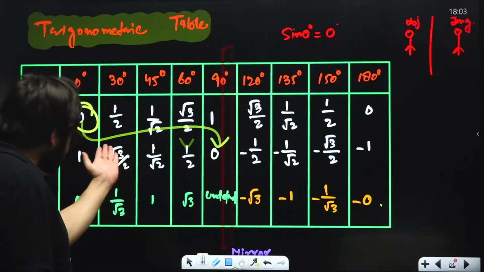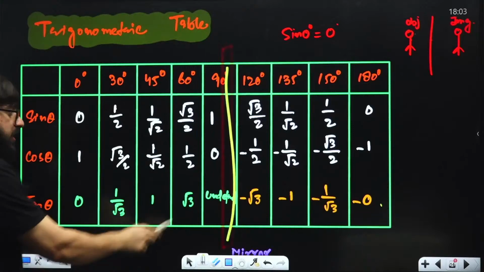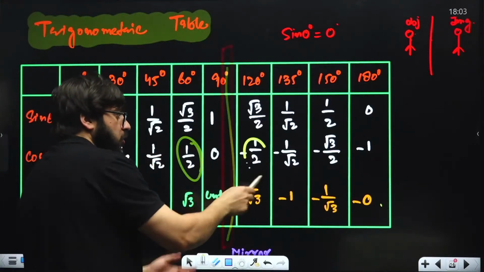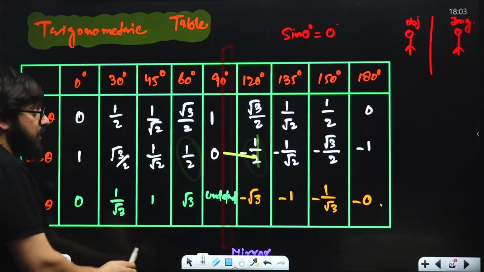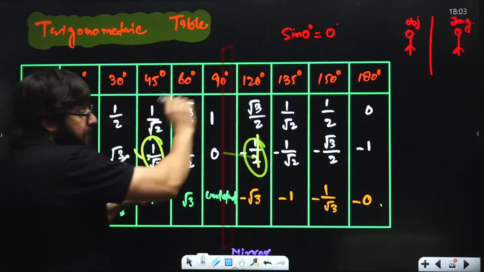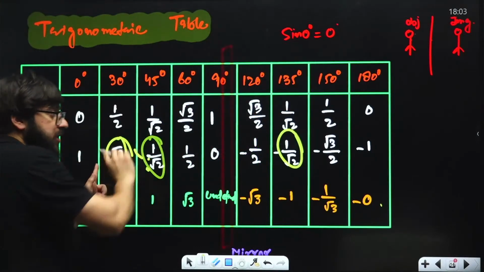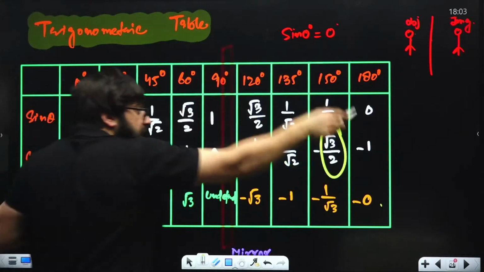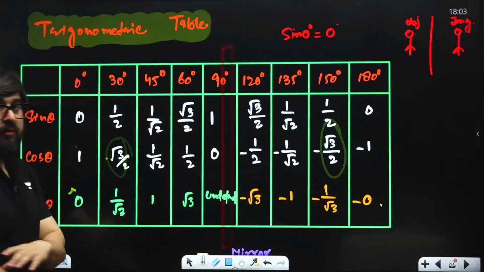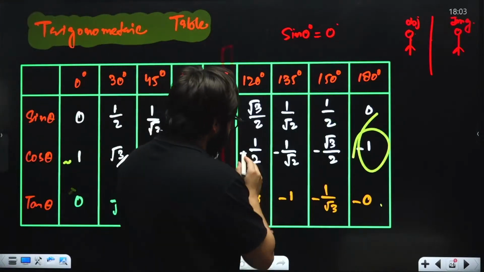Okay. Now, here the mirror is present. The mirror will make the image. Sir, it is 1 by 2 over here. Here also it will be 1 by 2. Behind the mirror at the same distance, it will be 1 by 2. It is 1 by root 2 over here. Behind the mirror, it is also 1 by root 2. It is root 3 by 2 over here. Behind the mirror, it is also root 3 by 2. It is 1 over here. At last, behind the mirror, it is 1 over here. Now, here also, I would want you guys to put the negative sign.